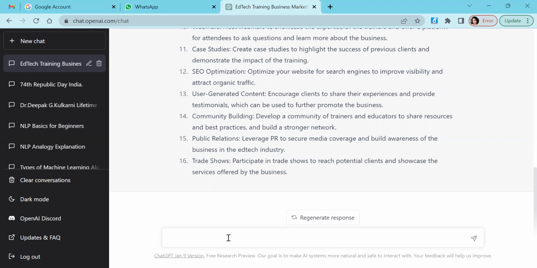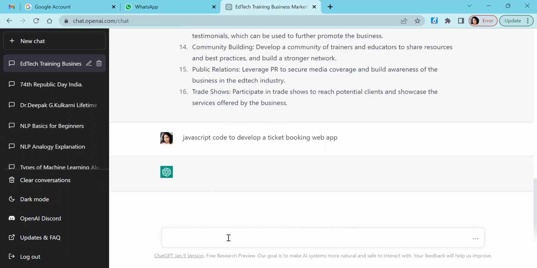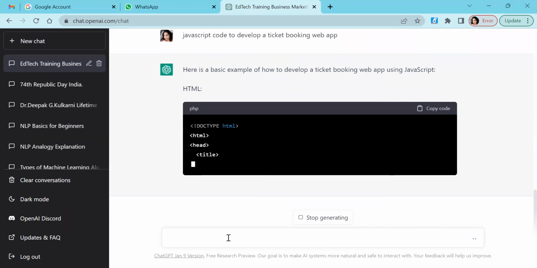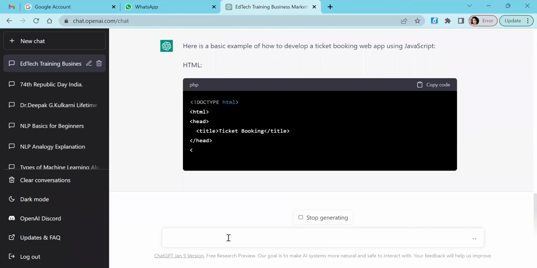Suppose I want to generate a code. So I'll say JavaScript code to develop a ticket booking web app, for an example. So it gives the structure. It's not limited to just one programming language.